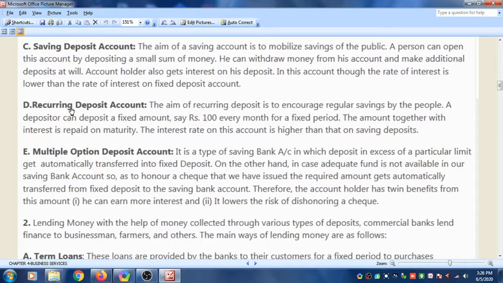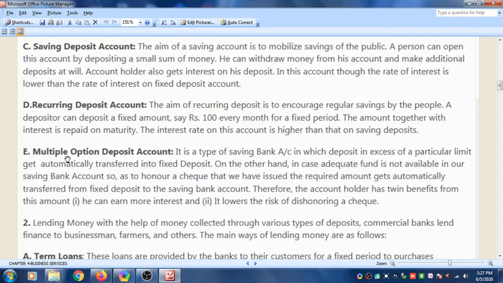Now the last type of account which is opened in the bank is multiple option deposit account. It is a type of saving bank account in which deposit in excess of a particular limit gets automatically transferred into the fixed deposits. So suppose your father has deposited 1 lakh rupees and your father has made a limit of 20,000. So after 20,000, 80,000, that is the excess money, will be transferred into the fixed deposit. This type of account is called a multiple deposit account.